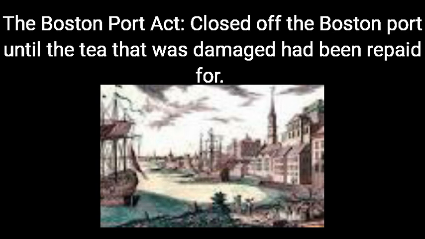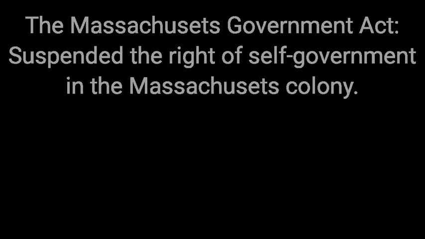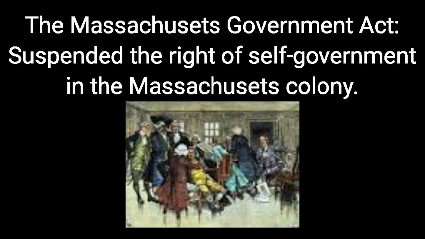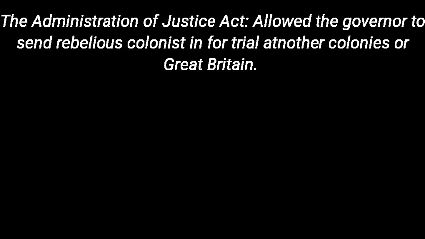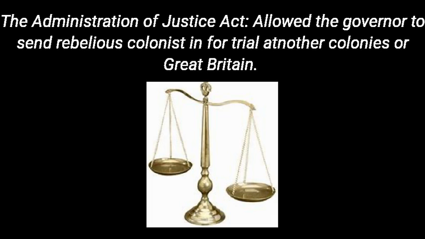The purpose of the Boston Port Act was to close the port of Boston until the tea that had been dumped had been paid for. The purpose of the Massachusetts Government Act was to suspend the right of self-government in the colony of Massachusetts. The Administration of Justice Act allowed the governor to send rebellious colonists for trial in other colonies or in Great Britain.